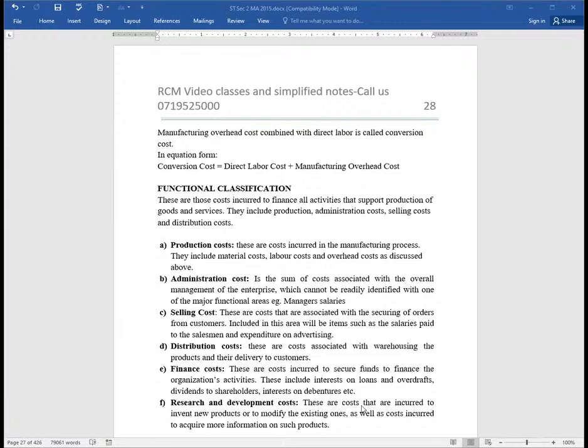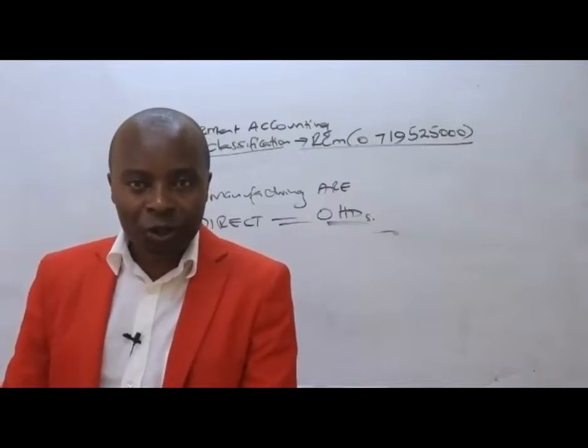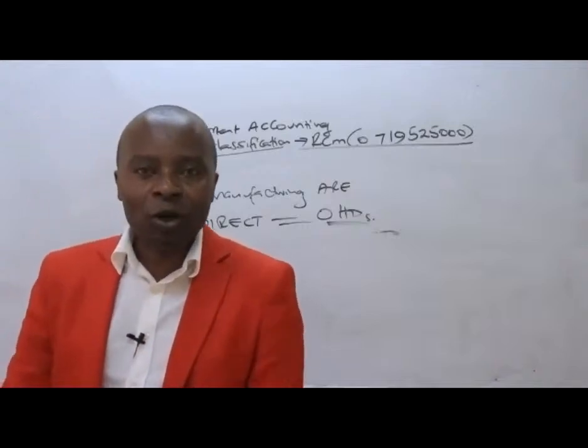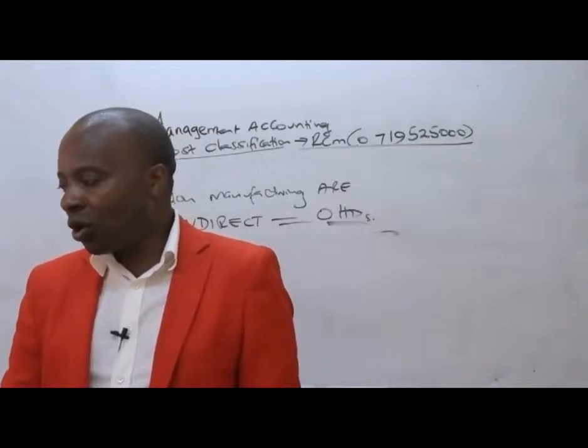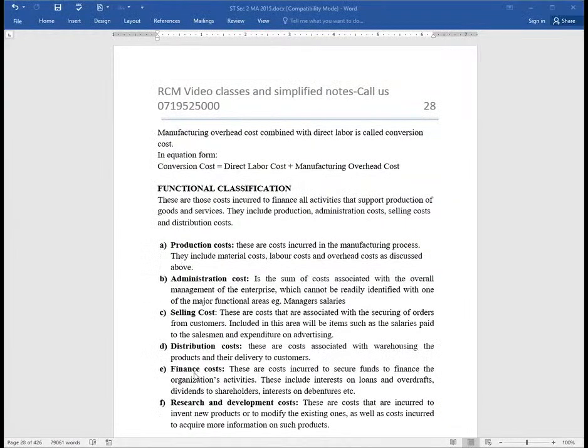For instance, if you have a distribution van, the cost of storing these finished products for the purpose of distributing them to the workers will automatically fall under distribution cost. So, ladies and gentlemen, we have finance cost. Of course, you need to be accounting for whatever you do in your company. So these are serious functions and they have to be categorized. You must have costs related to that, like the wages and salaries of the accountants, etc., and research and development.